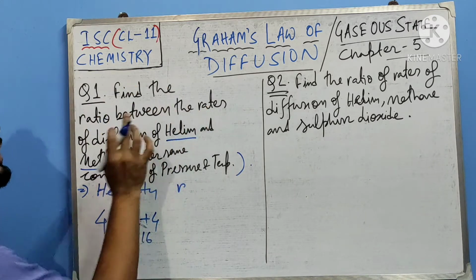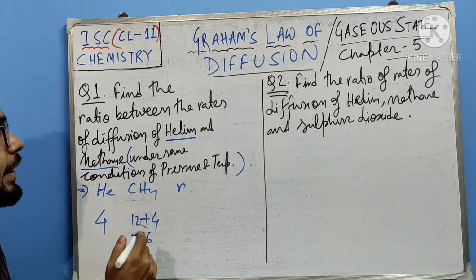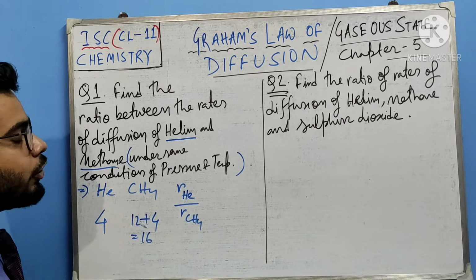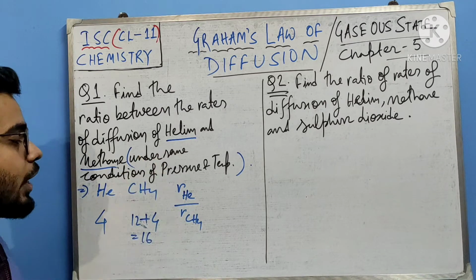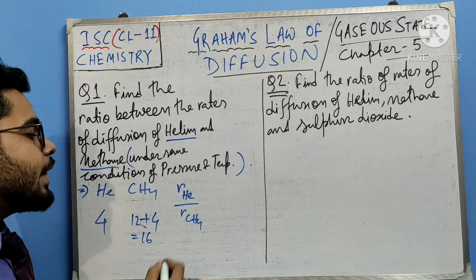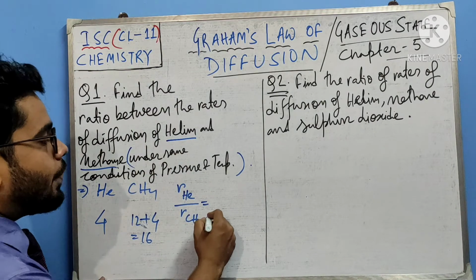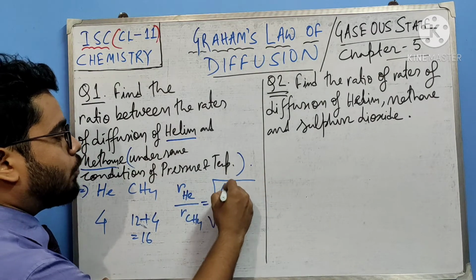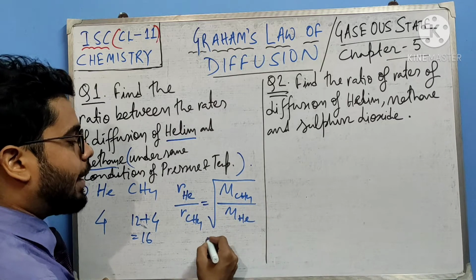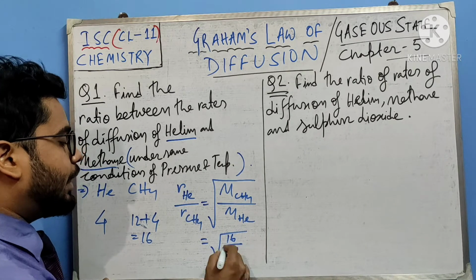Now see, when a ratio is asked, you have to maintain the order. So for the ratio of diffusion of helium and methane, we have to calculate RHe by RCH4. You cannot do RCH4 upon RHe, because in a ratio between helium and methane, helium will be at the top and methane will be at the bottom. So it equals root over molecular mass of methane divided by molecular mass of helium. The molecular mass of methane is 16 and helium is 4.